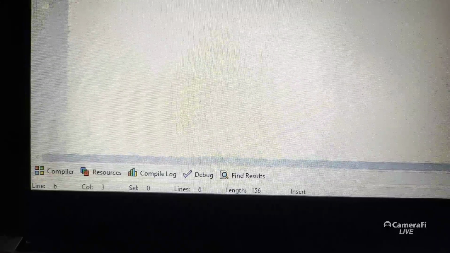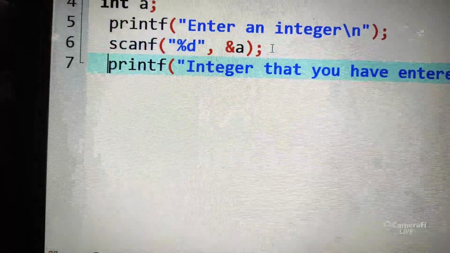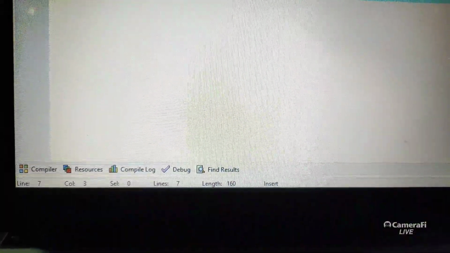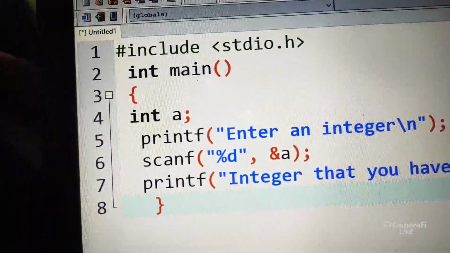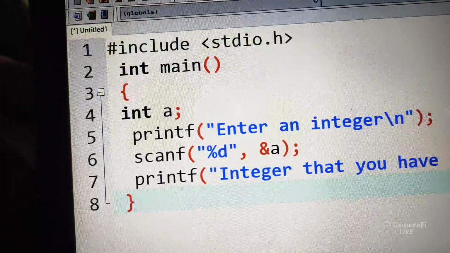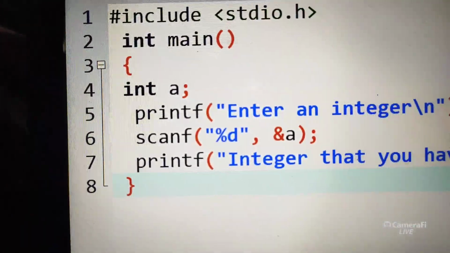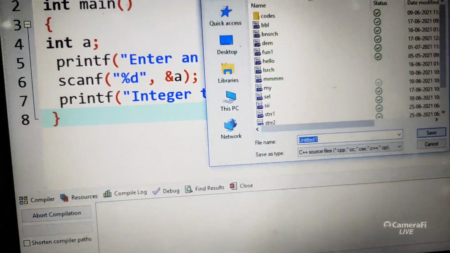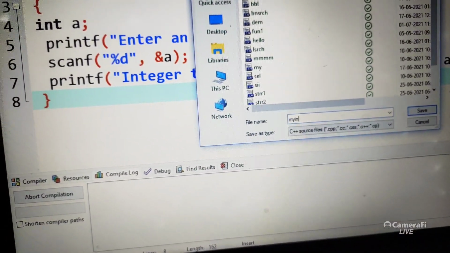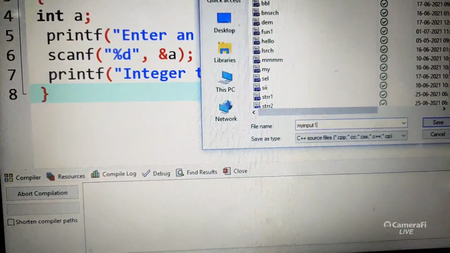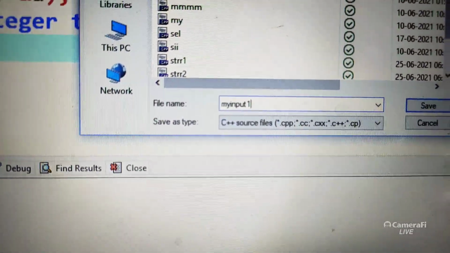Type the same program. You can ignore return 0; it is fine without writing return 0. Okay, execute, compile, and it will ask for saving. Taking my input 1 as the file name.